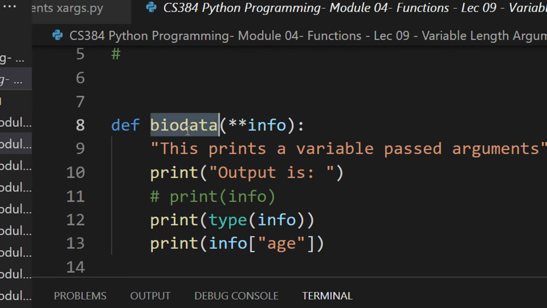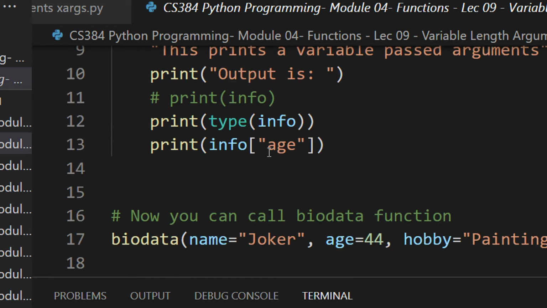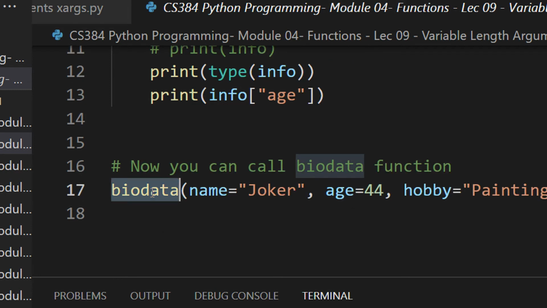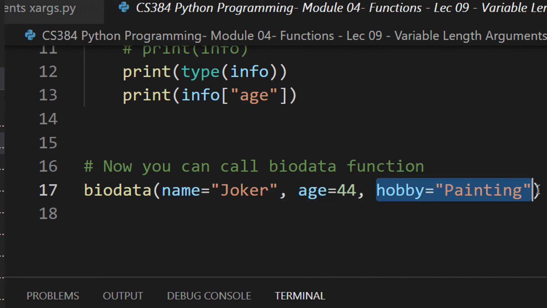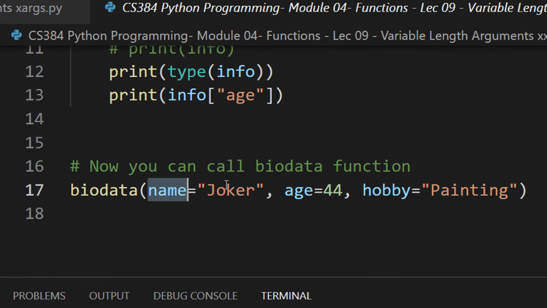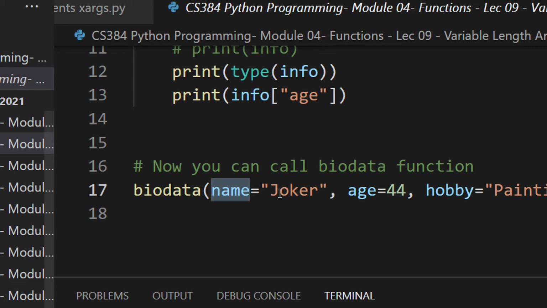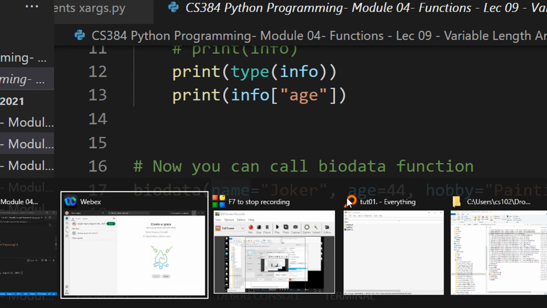What happens here, see I'm calling the bio data function. Star means it's a variable length argument and double star means we need to accept that input as a dictionary. Dictionary again is a data type in Python. We will come back to it shortly, so you need not worry. So you can see in bio data, I am passing name is equal to Joker, age is equal to 44 and hobby is equal to painting. Fine. So what basically a dictionary means is, let me just run this code.